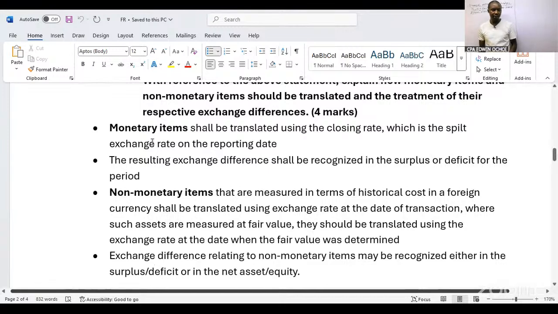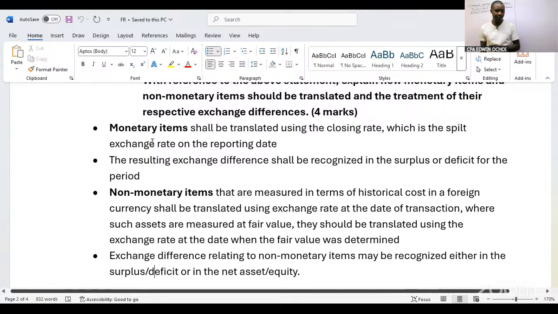So what about non-monetary items? Non-monetary items measured in terms of historical cost in a foreign currency shall be translated using exchange rates at the date of transaction. At the date of transaction.